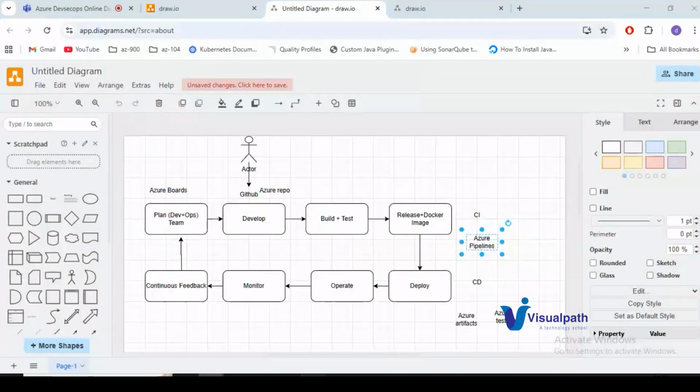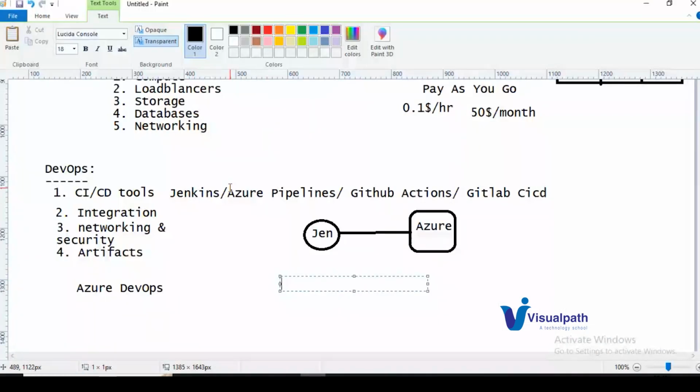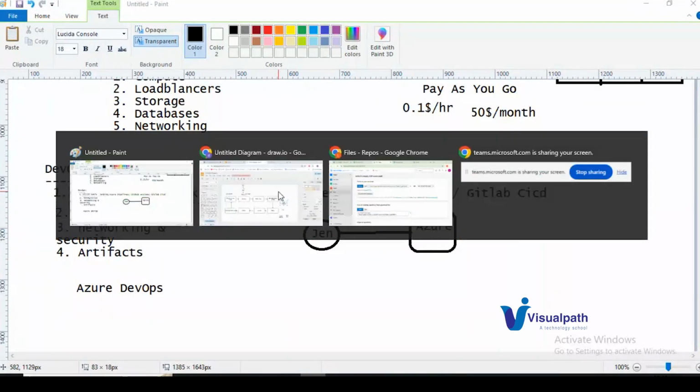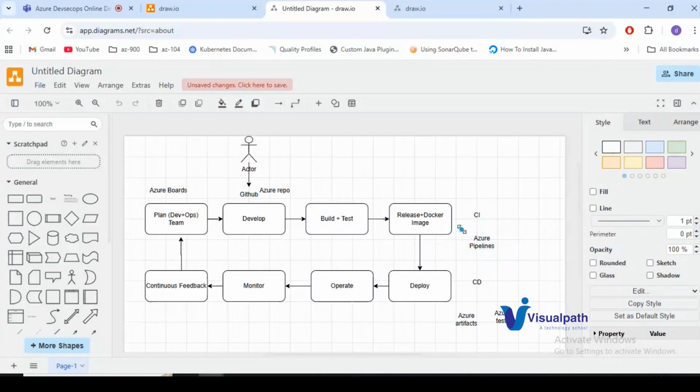So with the help of Azure Pipelines, you can achieve it. See, here also it is written: we can achieve CI/CD practices, continuous integration and continuous deployment, handled by Azure Pipelines. Okay, whatever CI/CD process we followed just now can be handled by Azure Pipelines.